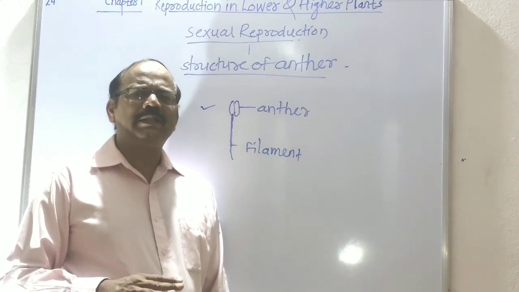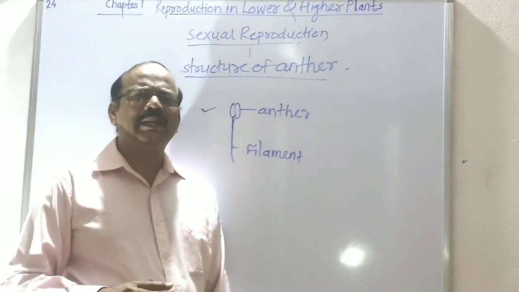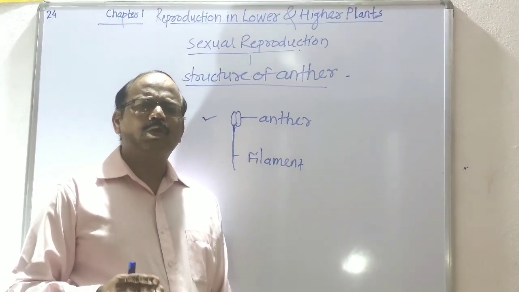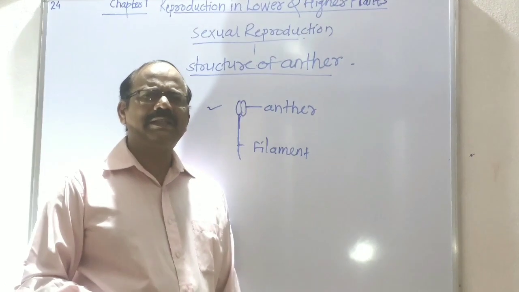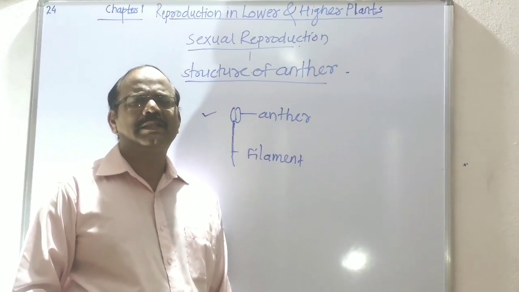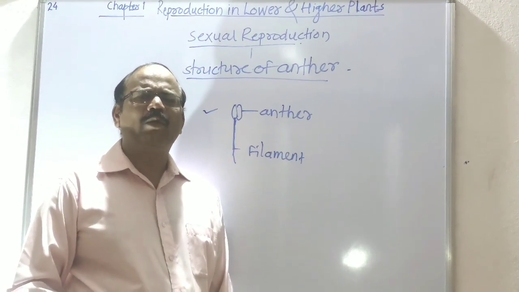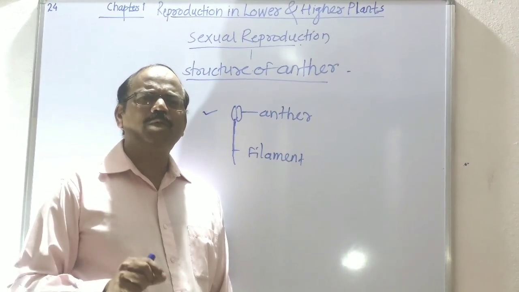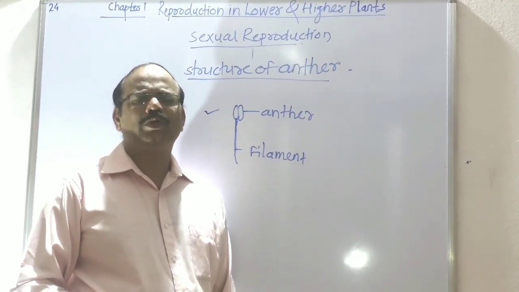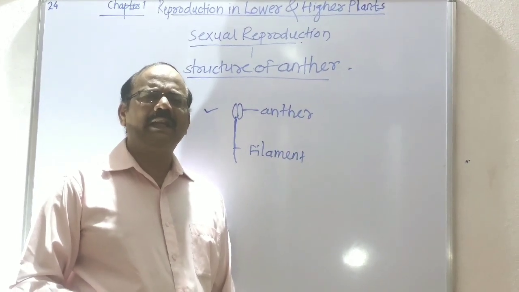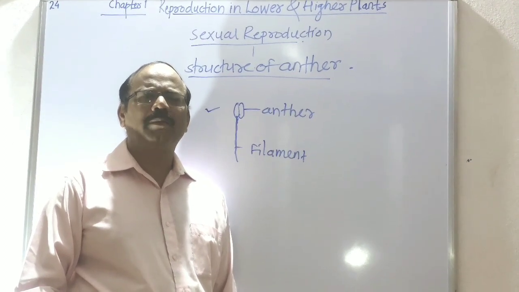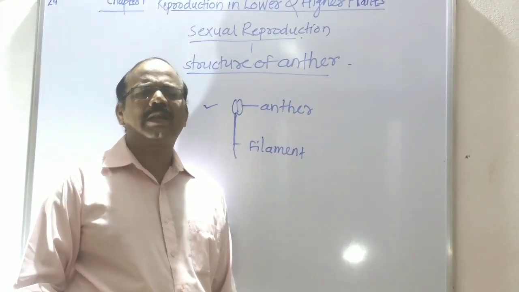Some hypodermal cells get transformed into archesporial cells, and the archesporial cells divide to form the inner sporogenous cells and outer primary parietal cells. The inner sporogenous cells develop into sporogenous tissue. Each cell of the sporogenous tissue is capable of producing microspores. The outer parietal cells divide repeatedly to form the anther wall. This is the general structure of the anther.